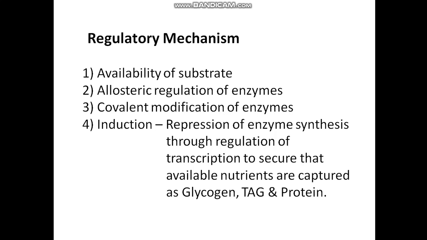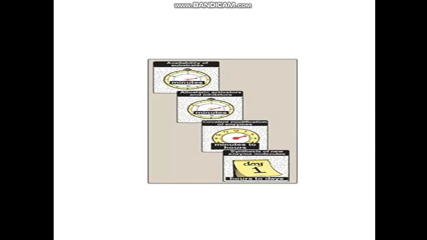Number 1 is availability of substrate. Number 2 is allosteric regulation of enzymes. Number 3, covalent modification of enzymes. And number 4 is induction and repression of enzyme synthesis through regulation of transcription. Here you see the picture is not very clear, but it shows the time period of all the different regulatory mechanisms.